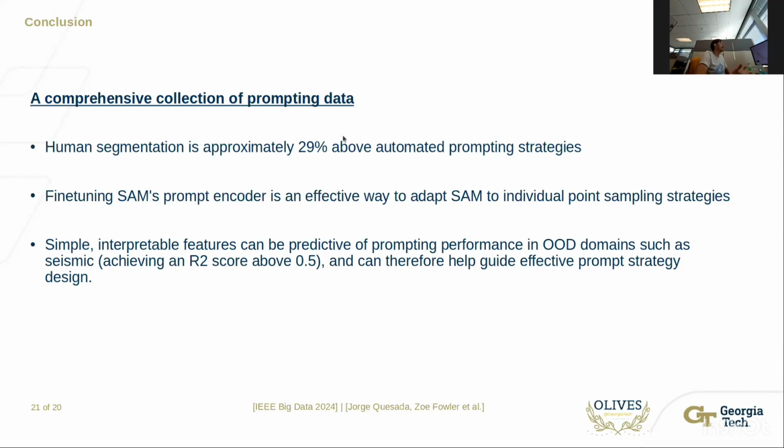In conclusion, PointPrompt provides a very comprehensive collection of prompting data, and our benchmark task shows that human segmentation is approximately 29% above automated prompting strategies, that fine-tuning SAM using the prompt encoder is a very effective way to adapt SAM to individual point sampling strategies, and that using simple and interpretable features can be predictive of prompting performance in out-of-distribution domains, such as seismic or medical domains, which achieves an R2 score above 0.5 and can therefore be used to guide effective prompt strategy design.